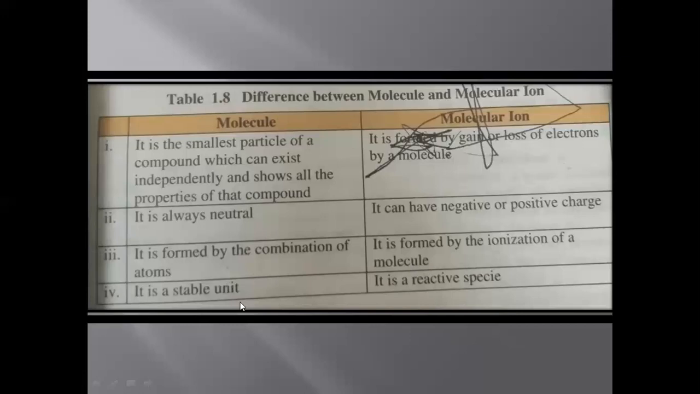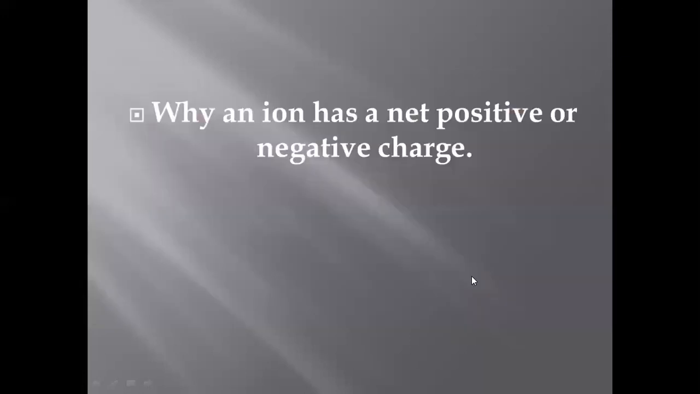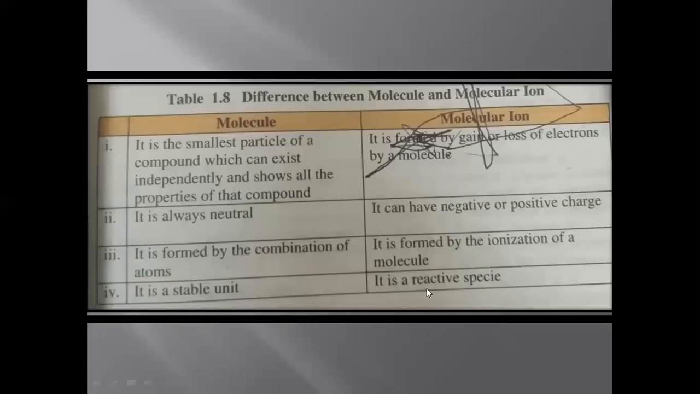A molecule is a stable unit because the outermost shells of the atoms are completely filled. So this molecule does not need to react. While a molecular ion is unstable, the outermost shell of the ion is not completely filled. So it is a reactive species and it will try to get the stable state by reacting with other substances.